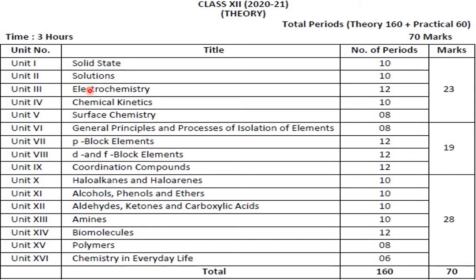Electrochemistry: converting electrical energy into chemical energy, or using electrical energy we bring out some reactions, or from chemical energy we produce electrical energy. So all these energy conversions we carry out in this chapter known as electrochemistry.